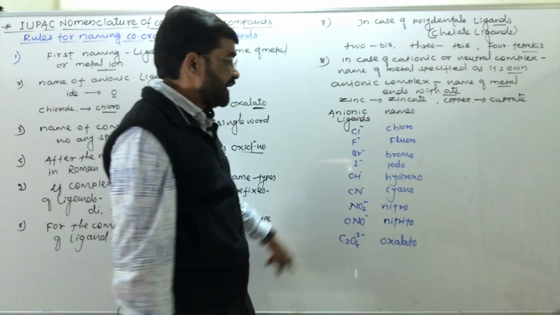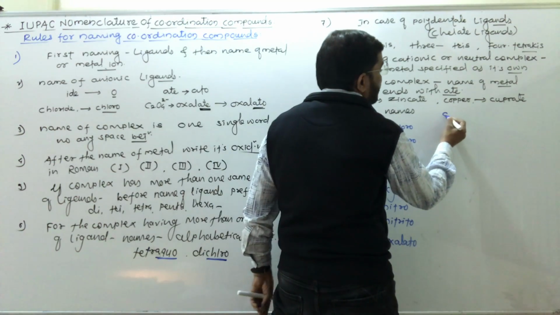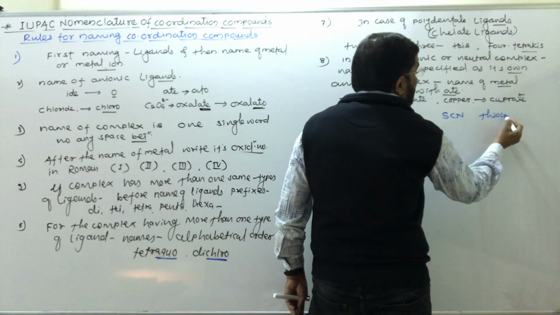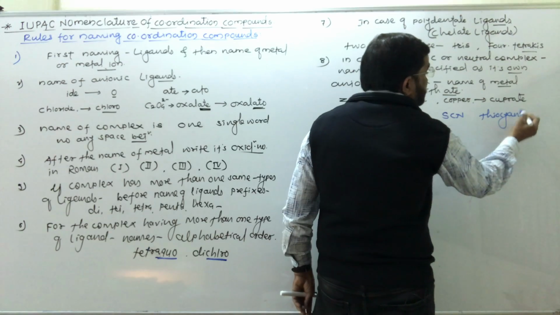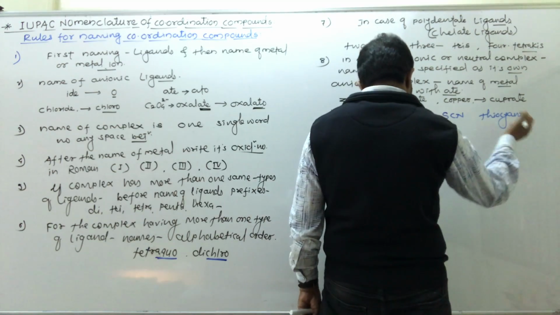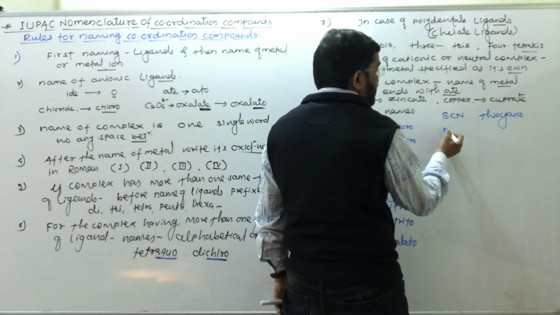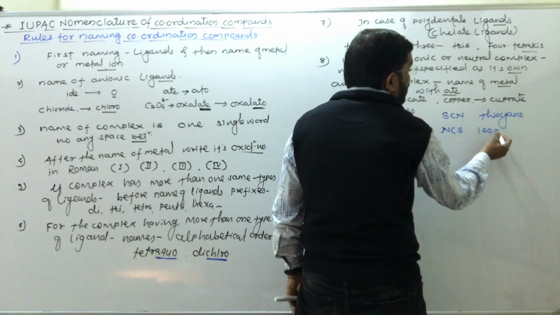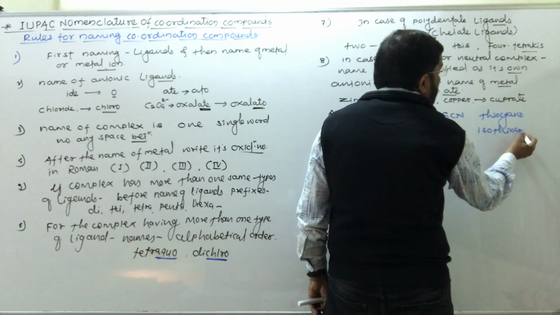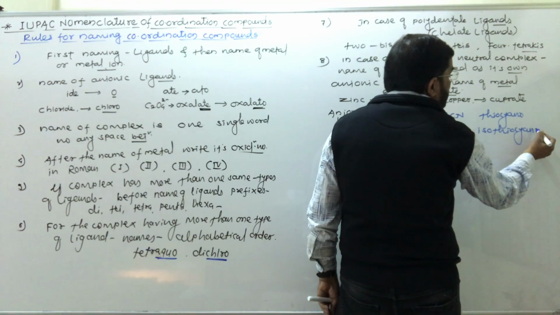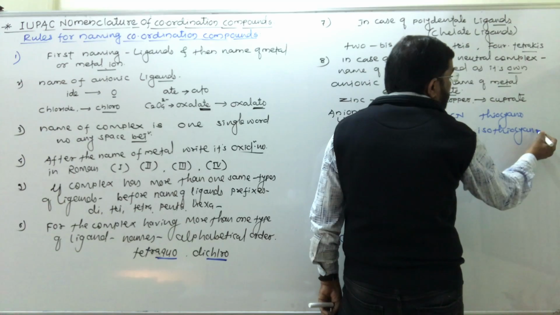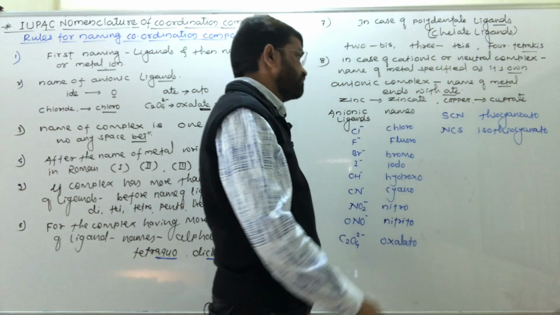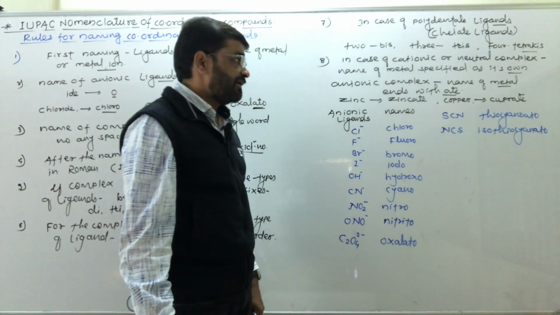And in case of anionic ligands, see another one, SCN, thiocyanate, thiocyanato. Then NCS, isothiocyanato.